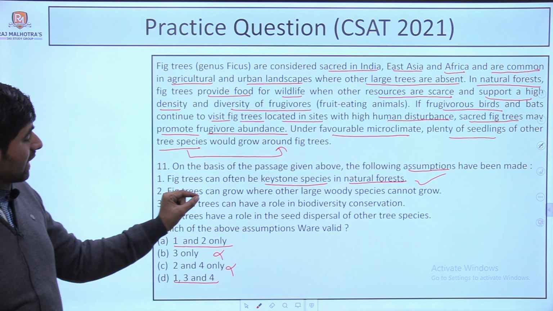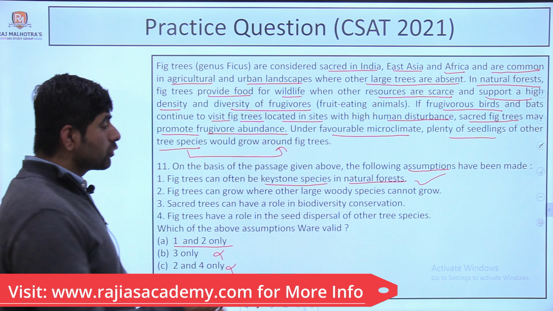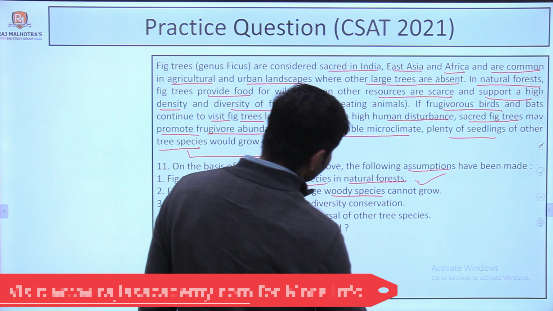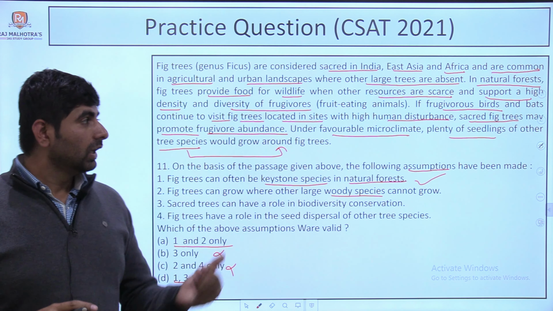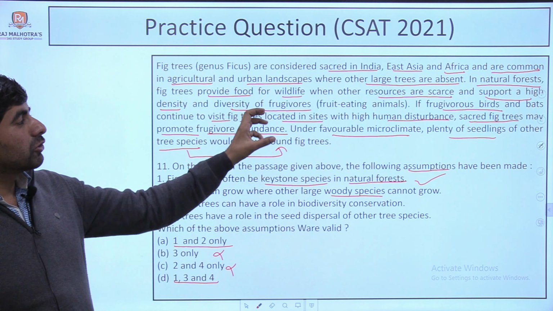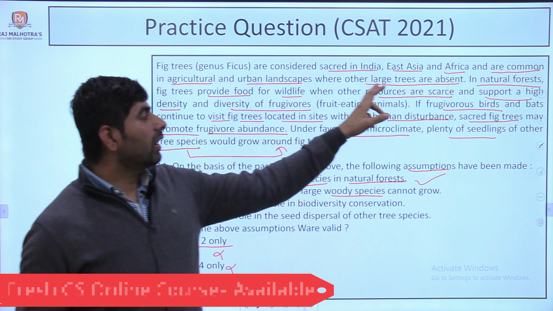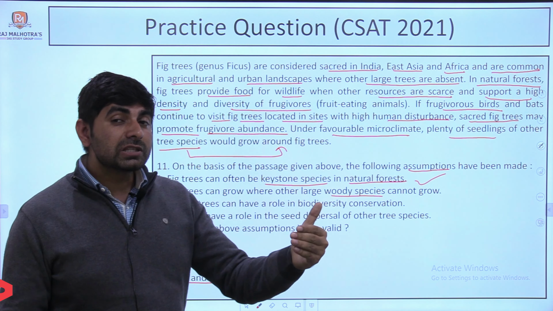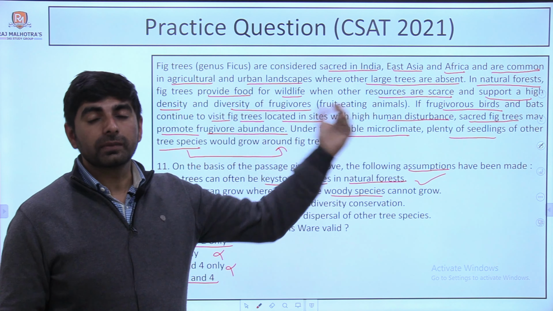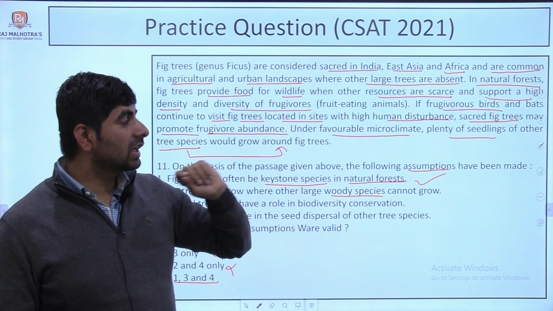Next, fig trees can grow where other large woody species cannot grow. Now woody species, what do you mean by woody species? यहाँ पर एक word उसने mention किया था, एक phrase where other large trees are absent. That doesn't mean that other woody species cannot grow here. ठीक है, तो एक तो ये चीज गलत हो गई.